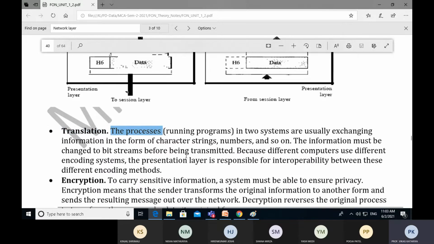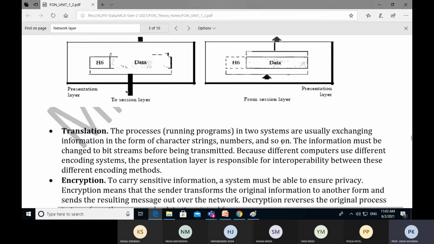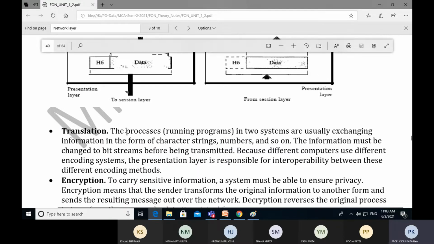Translation means the process in which two systems are usually exchanging information in the form of character strings, numbers, and so on. So translation means that data comes from the server to our browser and it may not be compatible with our browser. So somehow we need to translate the programs coming from the server.